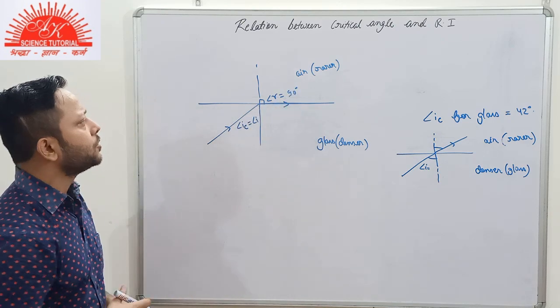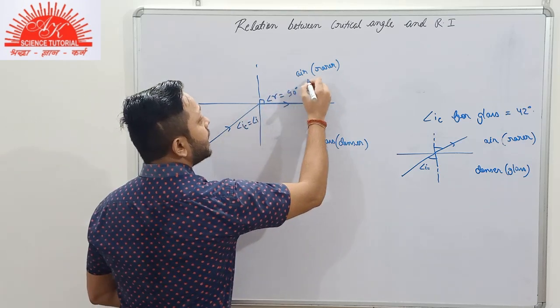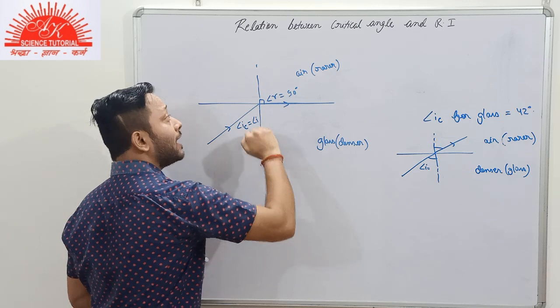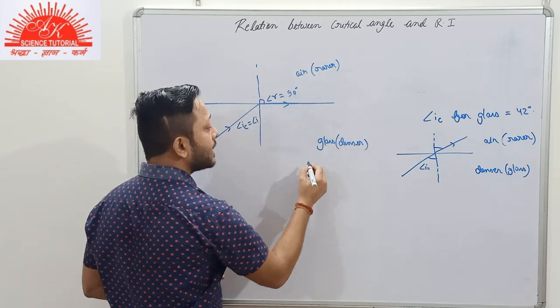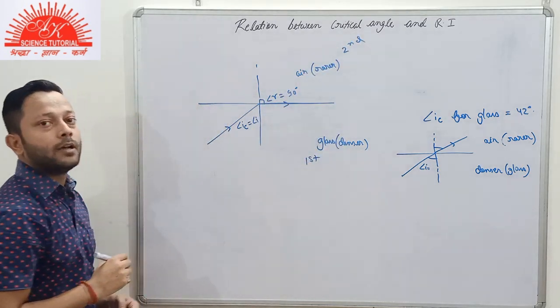It's very simple, you know about it. Now, if you want to find the refractive index of air, obviously the light ray has to travel from glass to air, that is from denser to rarer medium. So here the glass is the first medium and air is the second medium.